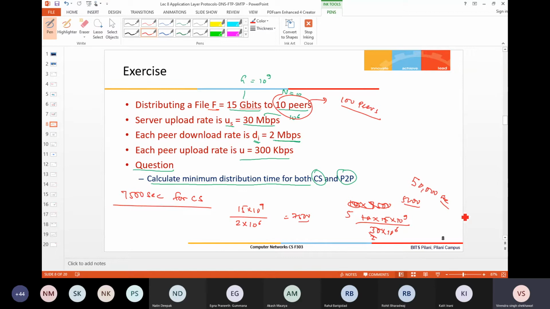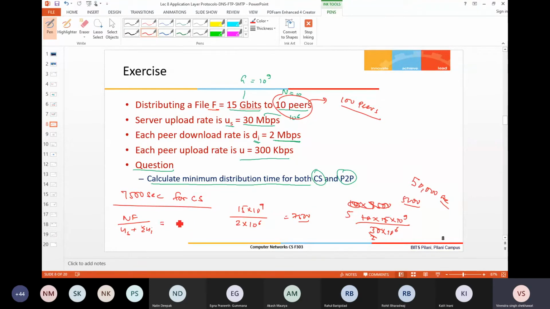And for peer-to-peer, it will be 7,500 or a different value. Ananya is saying 30,000. For peer-to-peer, F by D minimum will be 7,500, and the other component that you need to carefully calculate is NF divided by US plus sigma of UI.